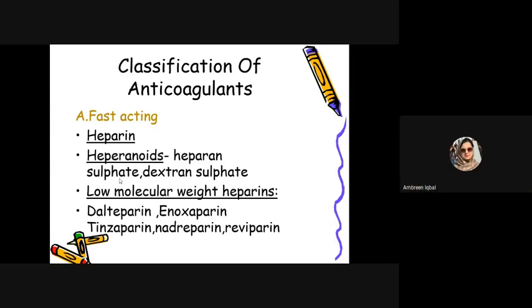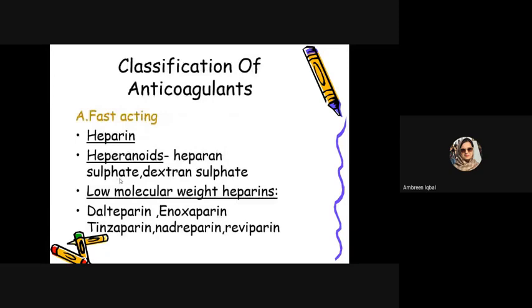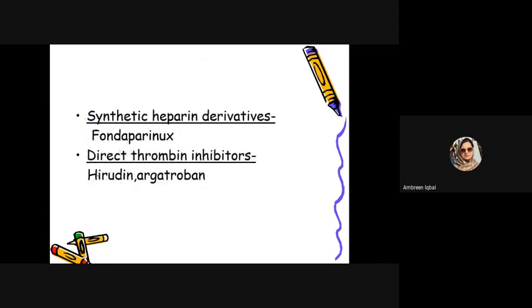Normally, heparin is present in the blood. Heparin is present in me. Heparin is going to prevent abnormal clot formation. If there is a deficiency of heparin and clots begin to form, we use exogenous heparin to fulfill the demands. So the role of heparin is very important. Soon we are going to discuss how heparin helps us. This is very important. Synthetic heparin derivatives are also present, fondaparinux.